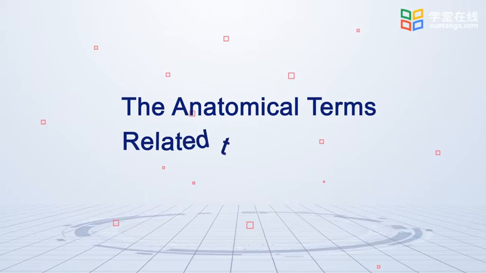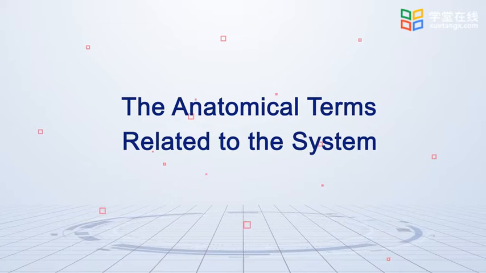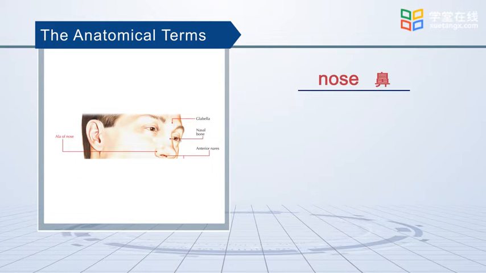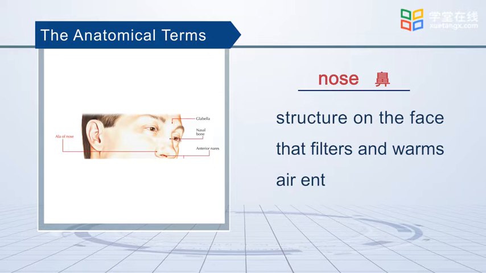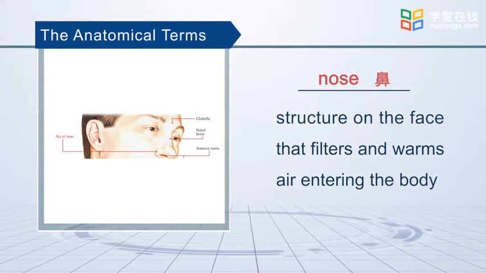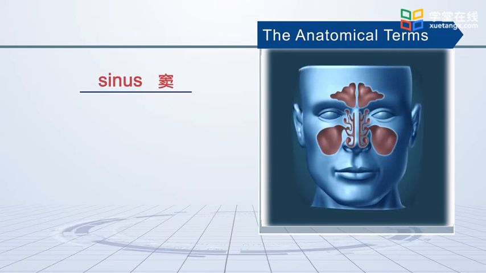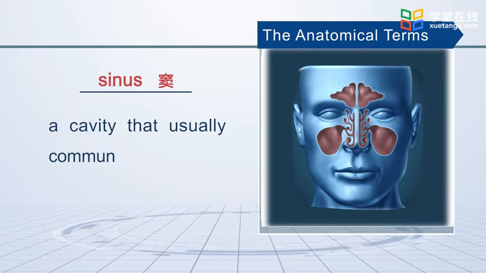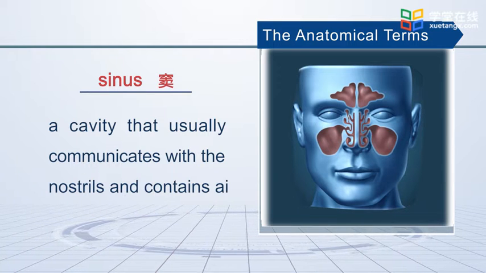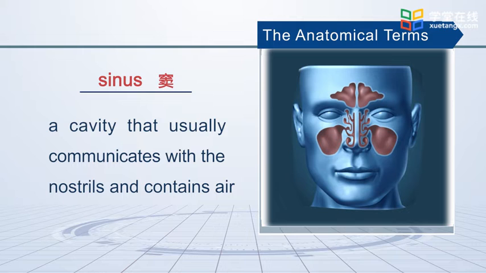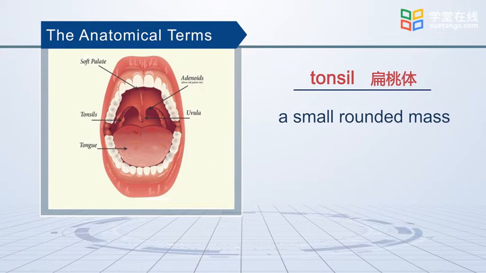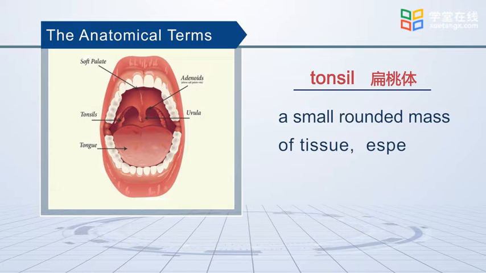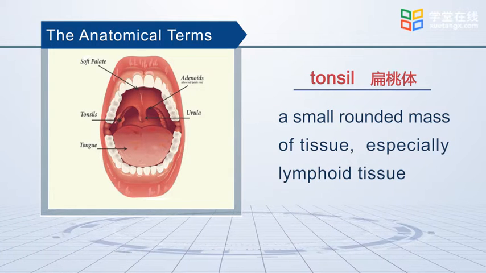It's time to look at the anatomical terms related to the system. Nose is a structure on the face that filters and warms air entering the body. Sinus is a cavity that usually communicates with the nostrils and contains air. Tonsil is a small, rounded mass of tissue, especially lymphoid tissue.